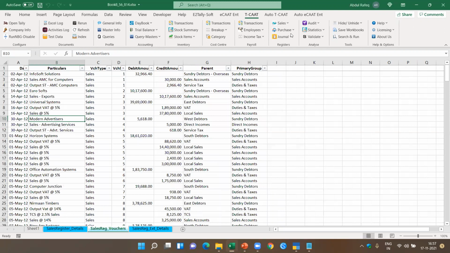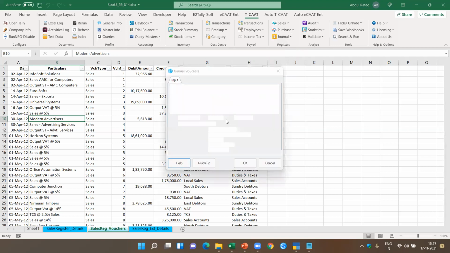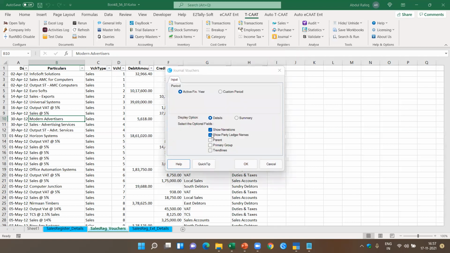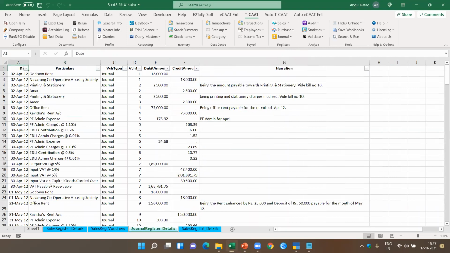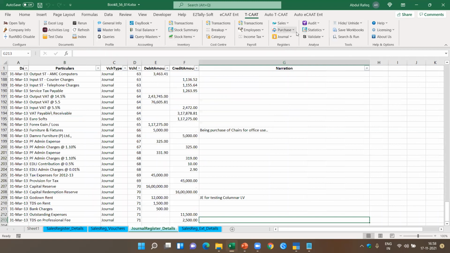Same way, I can also do for the purchases, vouchers extract in columnar. Same way, I have the journal. I can also get the vouchers of journal. When I click on this, I say I want with the show narrations, details and summary. I say okay. This will extract all the journal vouchers and give it to me. So I can analyze the journal vouchers separately. This is what I said is the sales and the purchase.